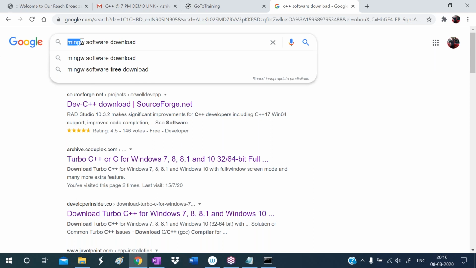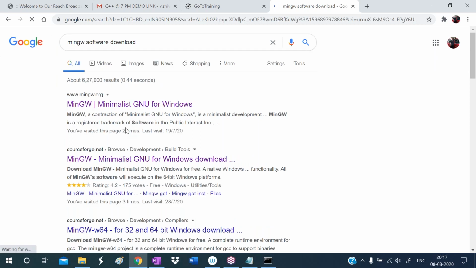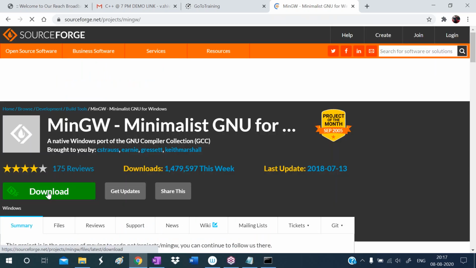So MinGW stands for minimized GNU for Windows. Download this MinGW compiler from the SourceForge website.